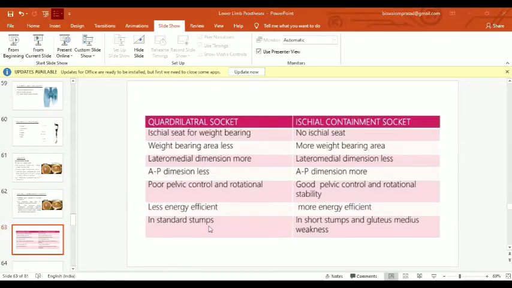The quadrilateral socket is often prescribed for standard stumps, where the stump length is good, and the ischial containment socket is generally used in short stumps and gluteus medius weakness conditions.